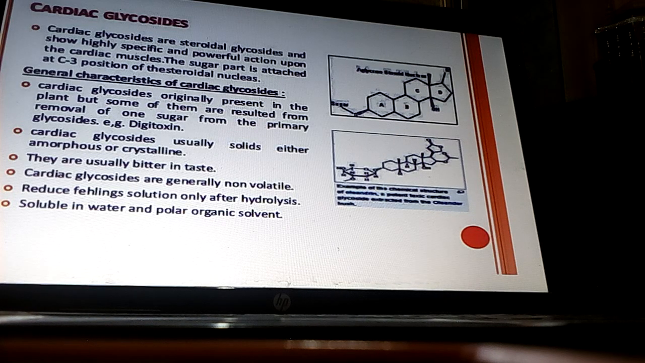Cardiac glycosides are usually solids, either amorphous or crystalline. They are usually bitter in taste. They are generally non-volatile in nature, reduce Fehling's reagent and give Fehling's test, and are soluble in water and polar organic solvents.